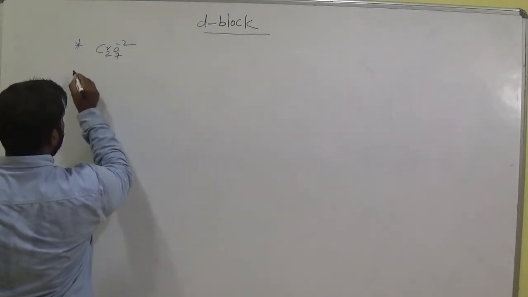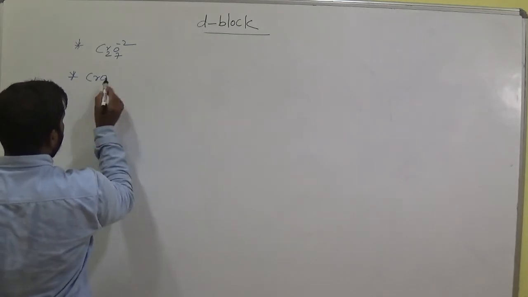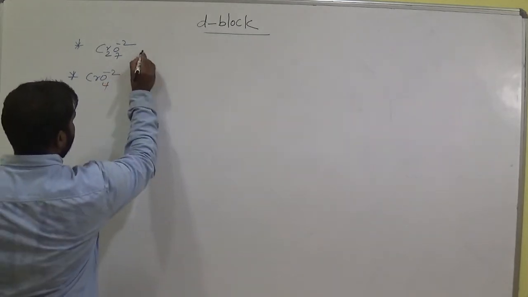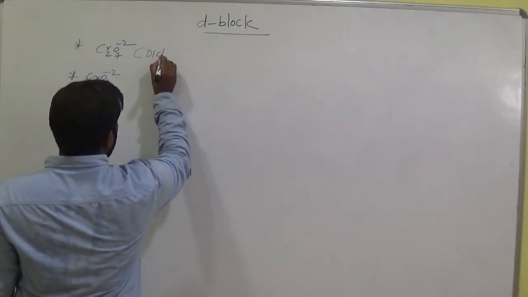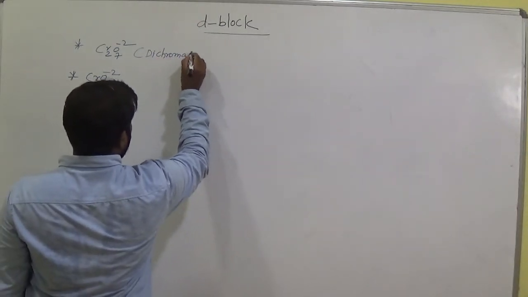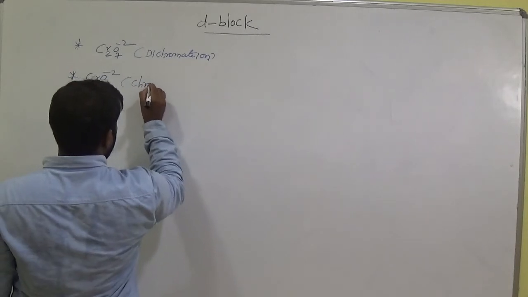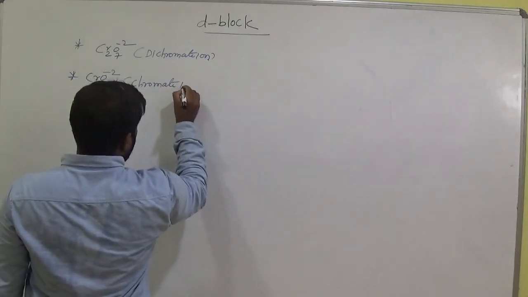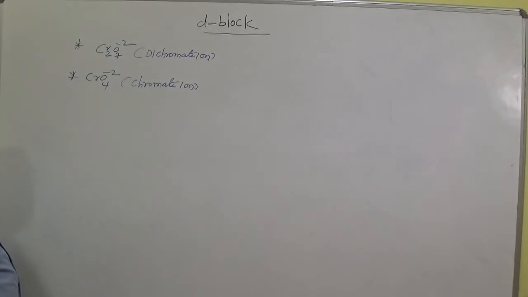Cr2O7 2-, and another one is CrO4 2-. This is the dichromate ion. This is the chromate ion. Okay, chromate ion.